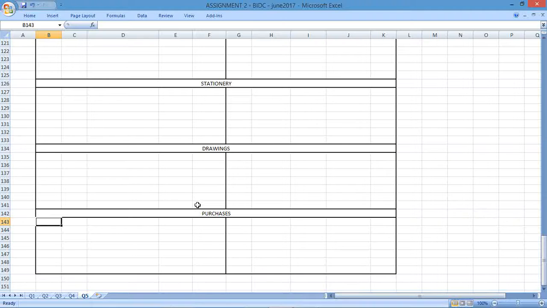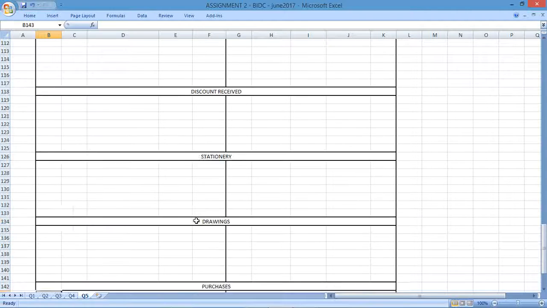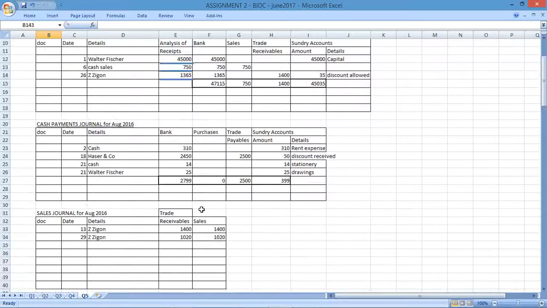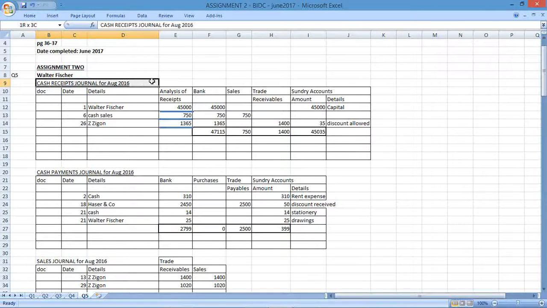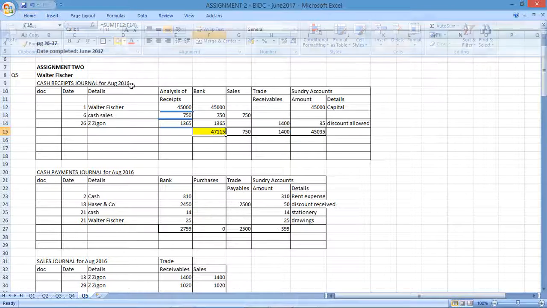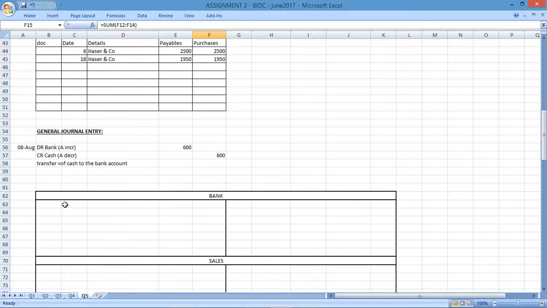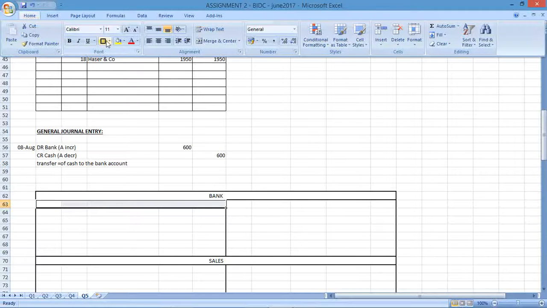And now I just need to record. So in this particular question, they didn't give you any opening balances, and there wouldn't be any because they said in the question that Walter Fisher started a business. So if they started a business, there would be 0 in terms of opening balance for all these accounts. So we're creating all of these accounts. Let's do the recording now.